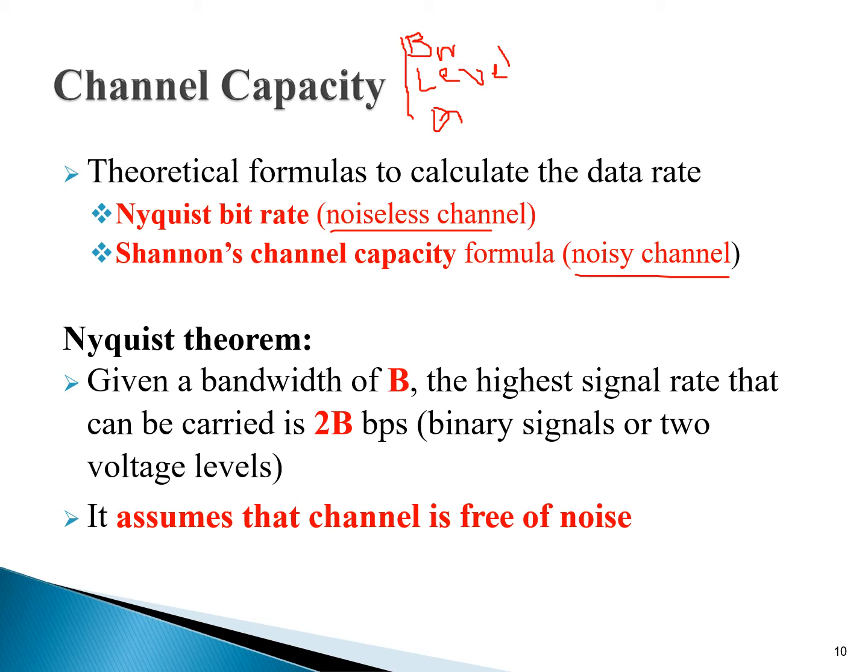Students, here given is a bandwidth. The highest signal rate that can be carried is 2B, twice the bandwidth. जो सबसे ज़्यादा highest signal rate है जो एक channel carry कर सकता है, that is 2B. Binary signals और 2 voltage levels होंगे. So it assumes that the channel is free of noise. This is called the noiseless Nyquist bit rate.